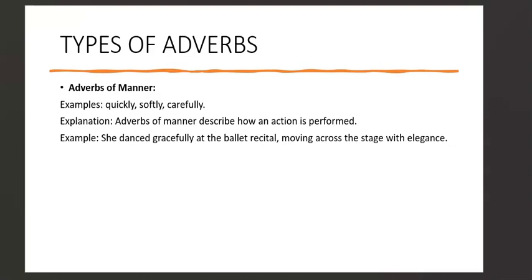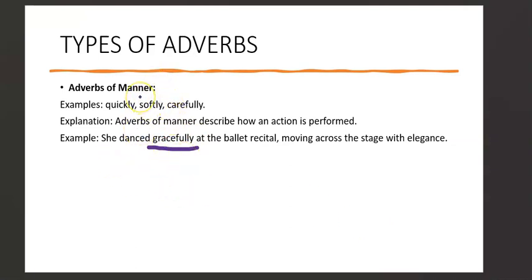An example here is: she danced gracefully at the ballet recital, moving across the stage with elegance. That shows how she danced. If you look at this sentence, you ask yourself, how did she do the action? Let me point it out for you. This gracefully is our adverb of manner, because we ask ourselves, how did she dance? Gracefully. So gracefully becomes our adverb of manner. That is an example there.